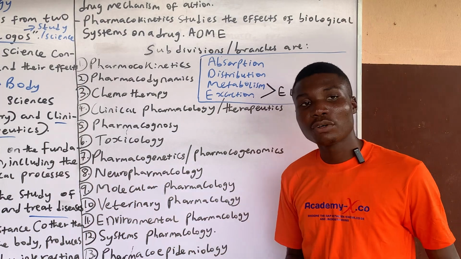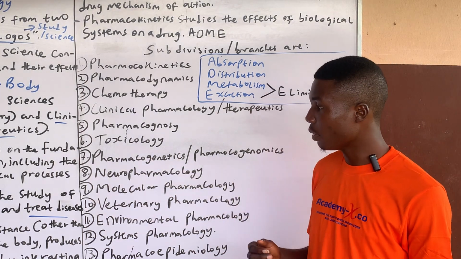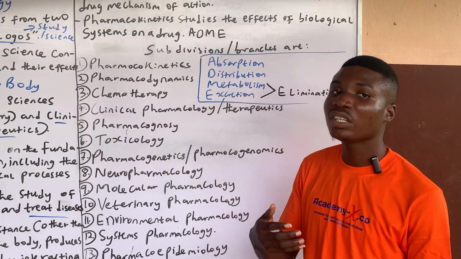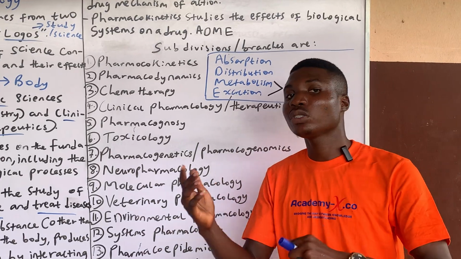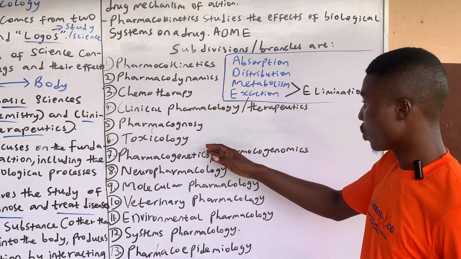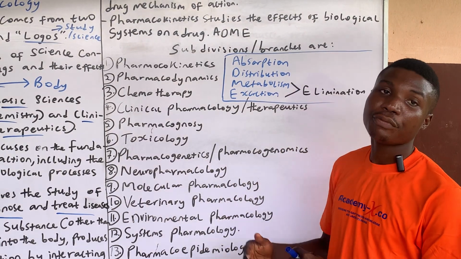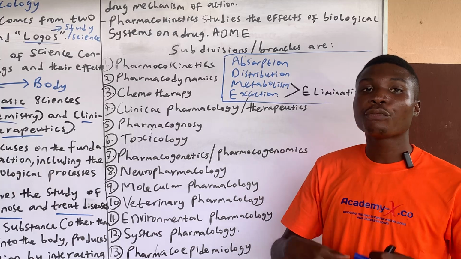Toxicology is another aspect of pharmacology. In most pharmacy schools, pharmacology departments also combine with toxicology. So you have departments of pharmacology and toxicology in most pharmacy schools. So toxicology has to do with the study of the harmful effects of drugs.